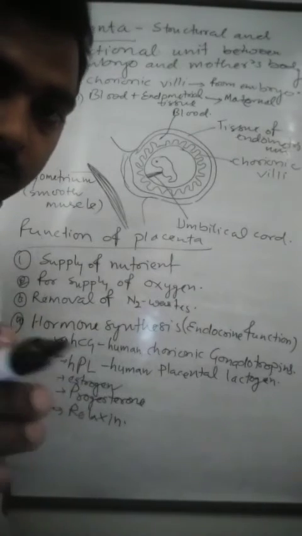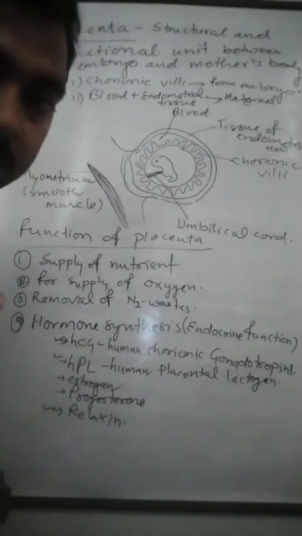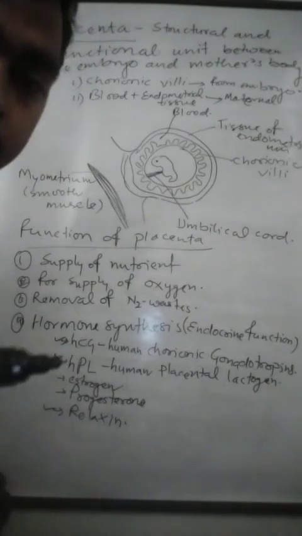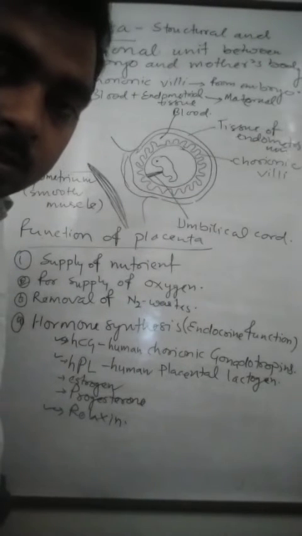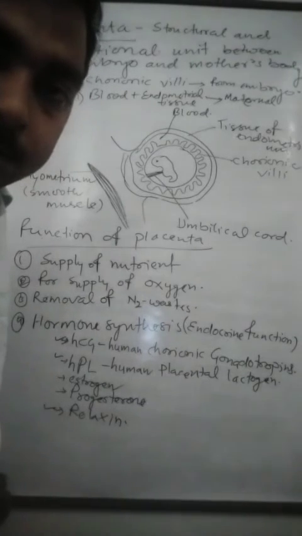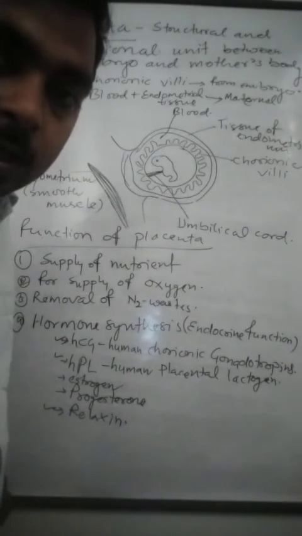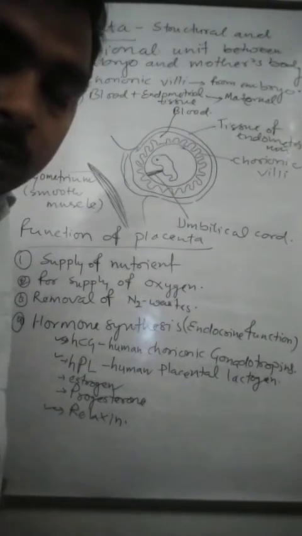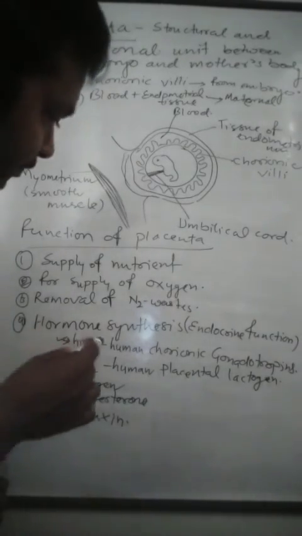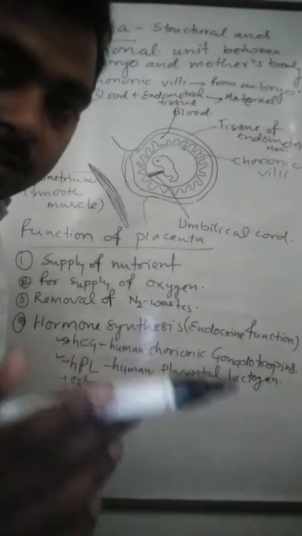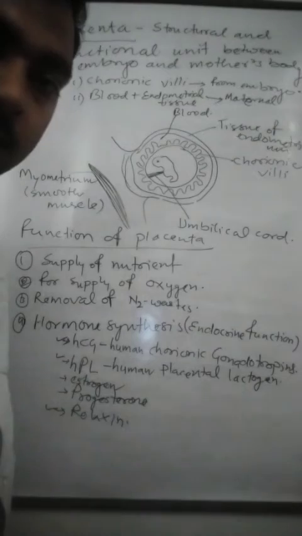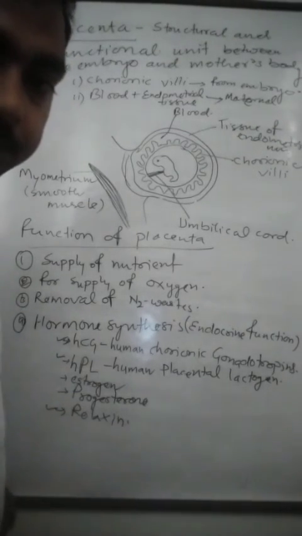Along with these, in the mother's body there are also increased levels of other hormones, thyroxine and prolactin, as well as estrogen and progesterone. The hormones of other glands also increase during the gestation period.